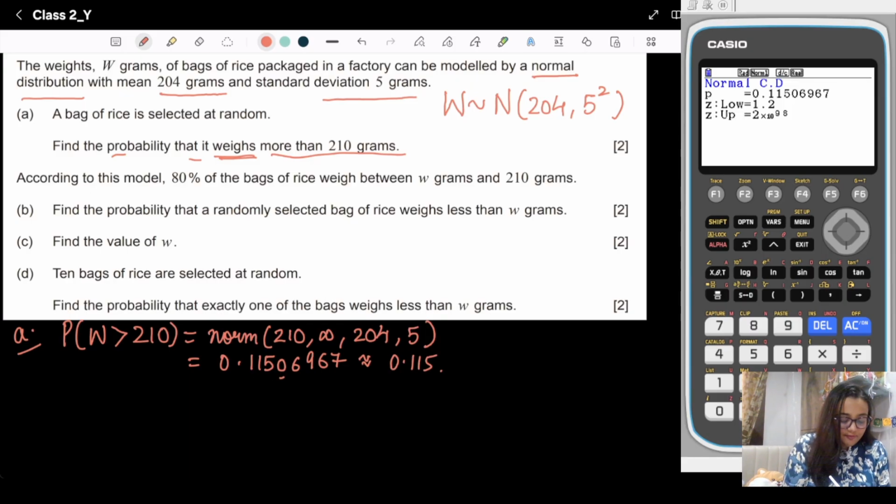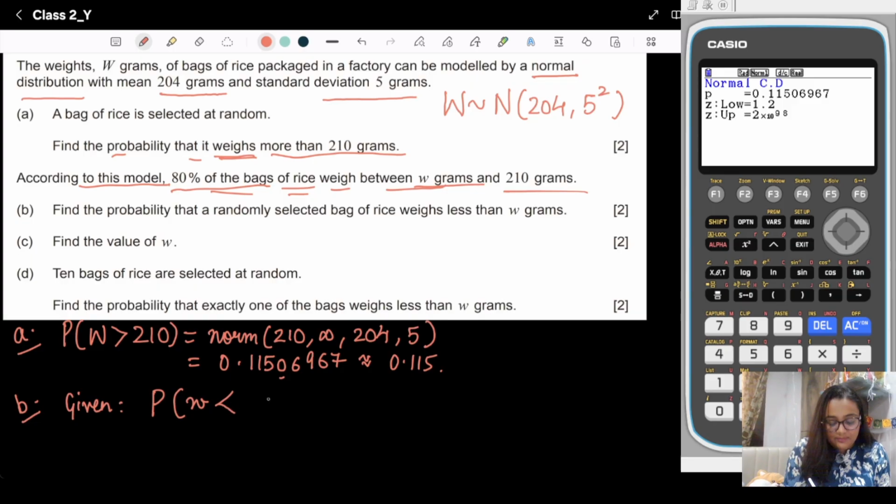Now for the B part, we just need to read. According to this model, 80% of the bags of rice weigh between w gram and 210 grams. That means it's given that the probability between w and 210 is 80%, which is 0.8.